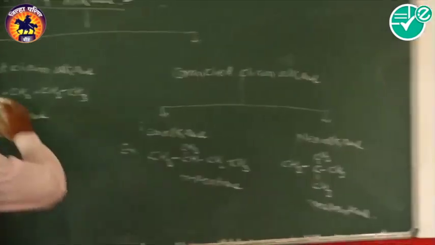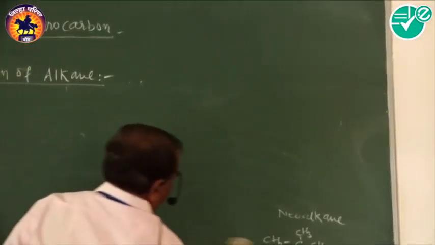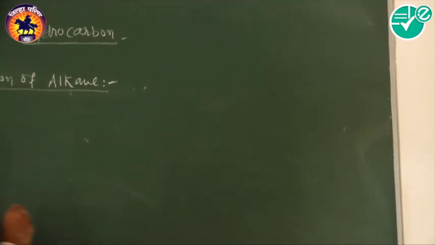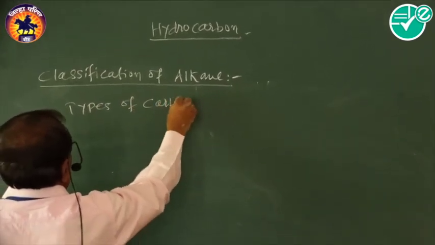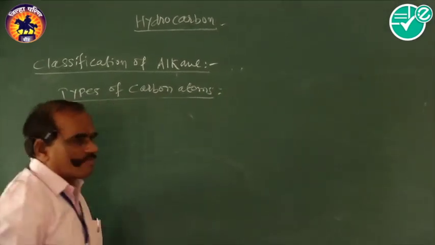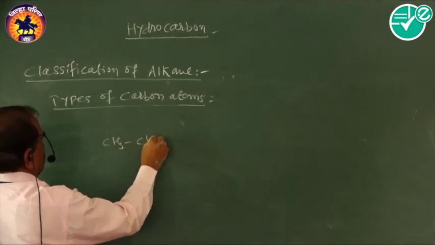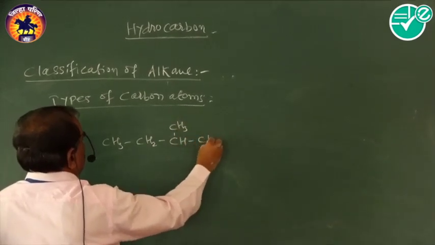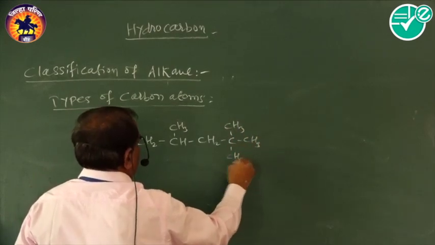Types of carbon atoms. For example, we have taken CH3, CH2, CH, CH3, CH2, CH3, CH3, CH3.